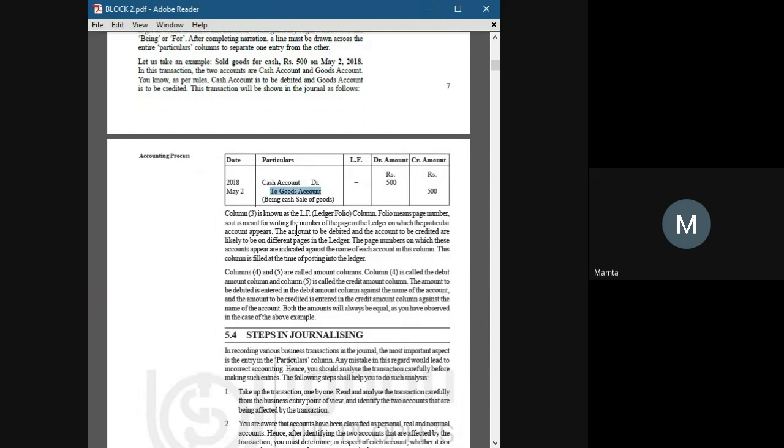Is it clear? Now the amounts: 500 debit and 500 credit, because we have sold goods of amount 500 and got cash of 500. Is this example clear?